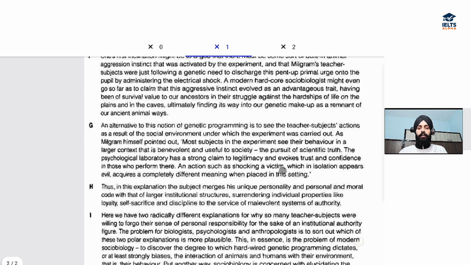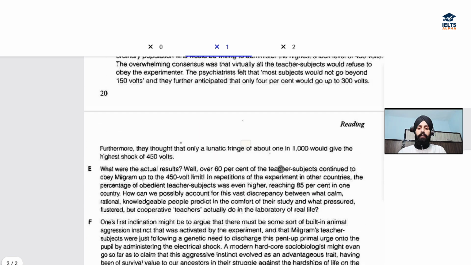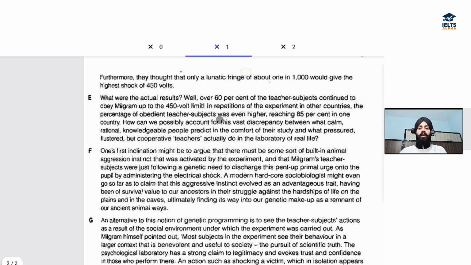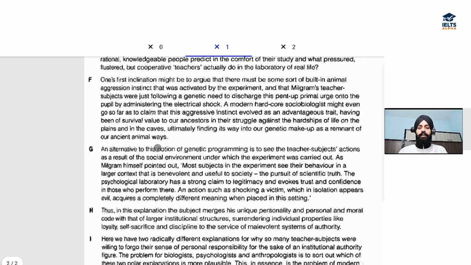So if we come to the second page of this passage, up until here about this paragraph, they have talked about the behavior of the teachers, right, in this experiment. And as we move further towards the next paragraph, that is F, in the beginning they have said that... So from here starts the explanation. They are saying there must be some sort of built-in animal aggression. Okay, this is the first part.